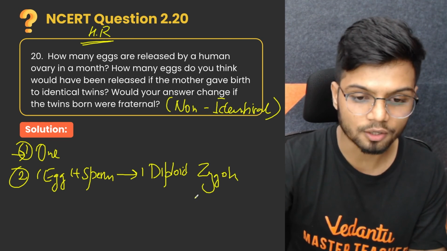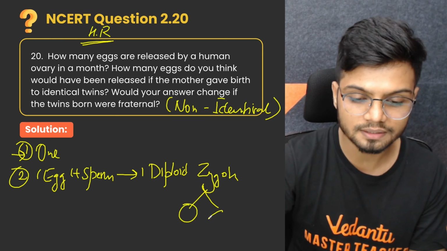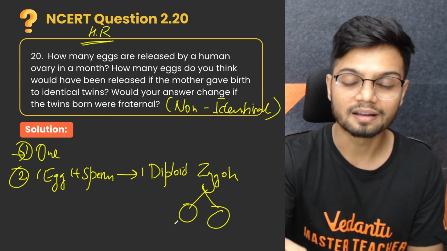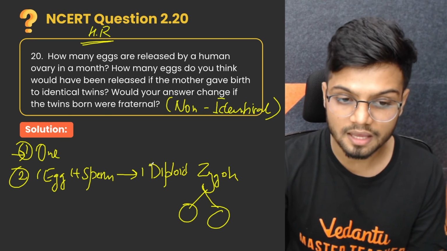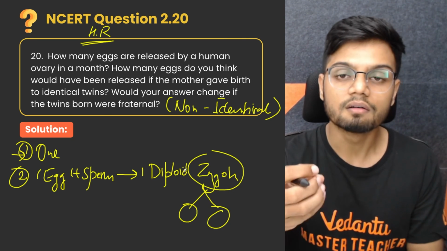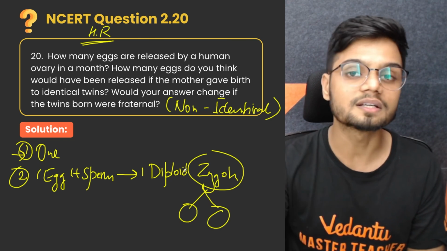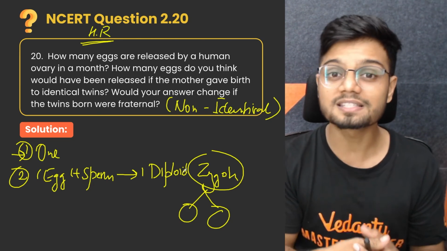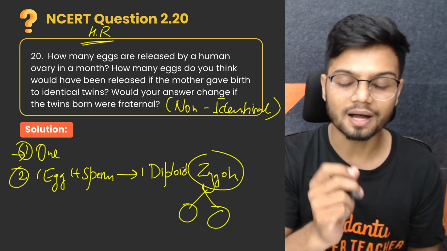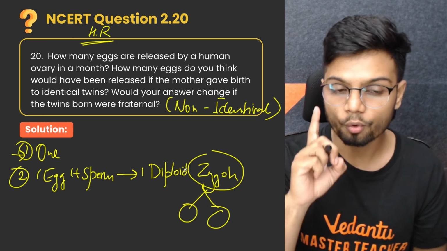And this diploid zygote splits into two different cells, and they develop separately. But since the two fetuses develop from the same zygote, the genetic material is going to be the same, and hence the twins look alike. So the answer to the second question is again one egg.